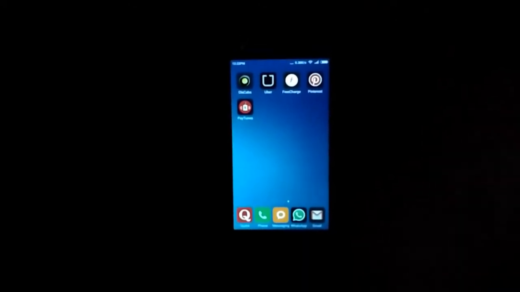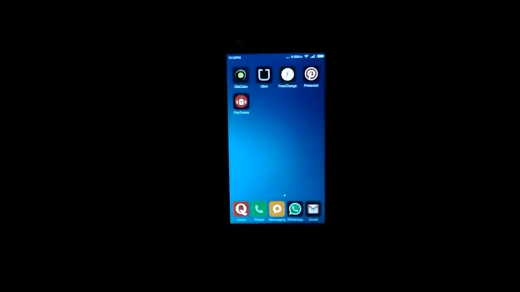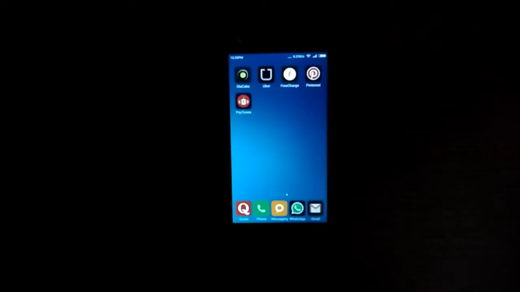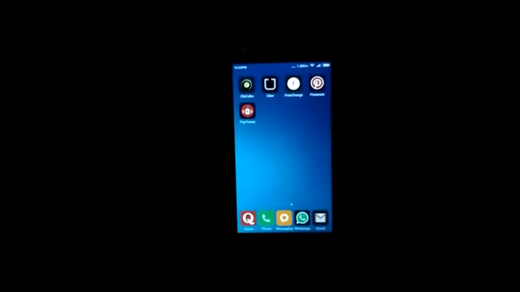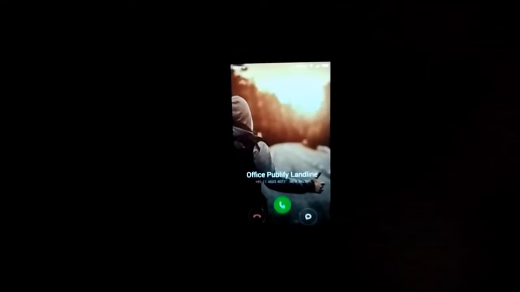Let's see what happens when I receive a call on this number. I am going to call this phone from another number. What Paytunes did is replace the normal ringtone of this phone with an ad jingle. Let's see what happens when I call again on this number. Now it's another ad, the ad of Shopclue.